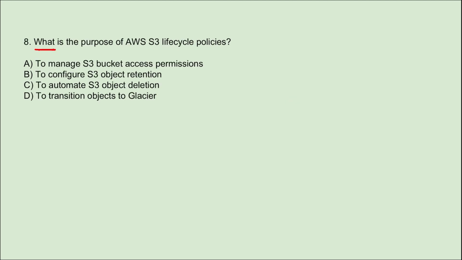Next, what is the purpose of AWS S3 lifecycle policies? So what is the feature of it? This will help us transition objects to Glacier, right? Lifecycle policies automate the management of S3 objects throughout their lifecycle. These policies can transition objects to Glacier for long-term archival storage. They can delete objects after a specific period, and they can also update the storage classes. And this will in turn reduce the storage cost.